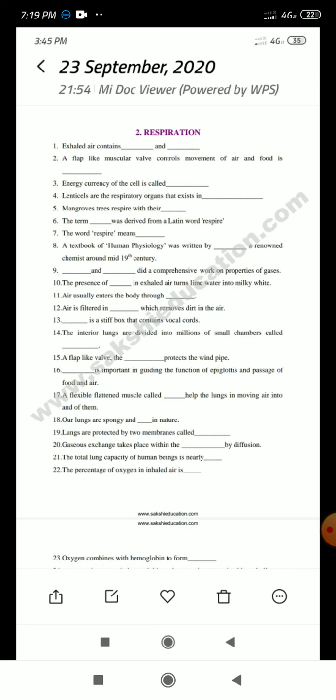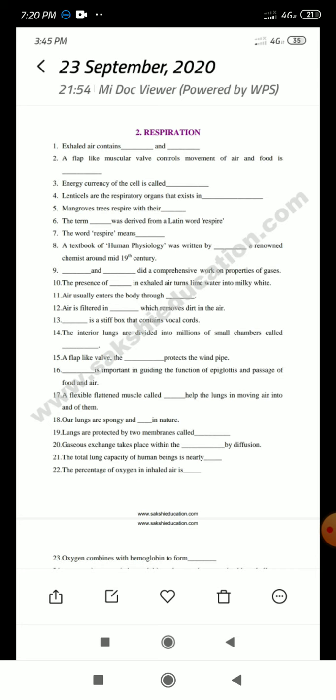Next, mangrove trees respire with their dash. What is the answer? Pneumatophores. Mangrove trees respire with their pneumatophores, or roots, we can say simply. These are roots which, instead of growing inside the soil, arise above the ground. We call them respiratory roots, the pneumatophores.